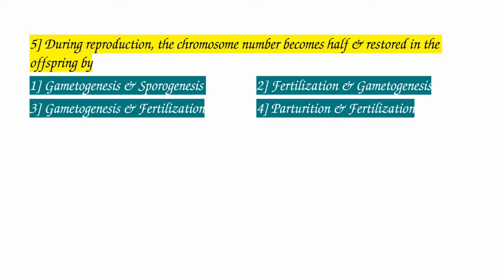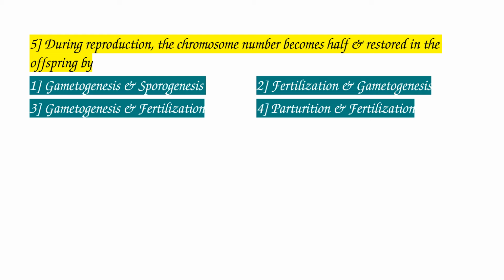Suppose, for example, a human male has 46 chromosomes. So during gamete formation, that is, during formation of sperm, it consists of only 23 chromosomes. That means reduced to half. So that's gametogenesis. Then what about sporogenesis? Sporogenesis, formation of spores. In higher plants, sporogenesis requires meiosis, and again the chromosome number becomes half.